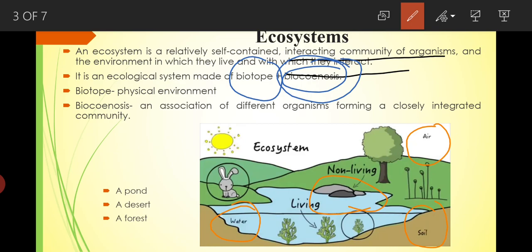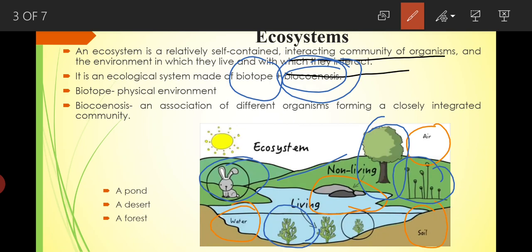On the picture here, biocenosis is the association between different kinds of living organisms inside of a community. So in the picture, we have the rabbit, we have the plants, different kinds of fishes which might be in this pond, the flowers here, the tree, the grass, etc. So all the parts of the ecosystem or the community that make the living part are known as biocenosis.